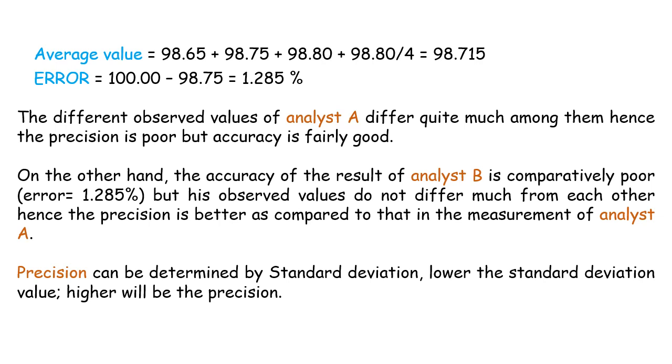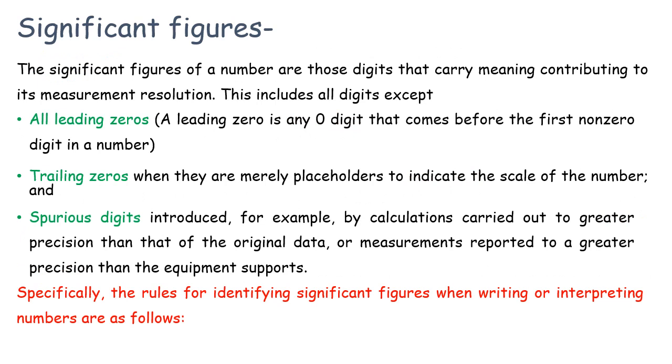On the other hand, the accuracy of the result of analyst B is comparatively poor. The error is 1.285%, but his observed values do not differ much from each other, hence the precision is better compared to that in the measurement of analyst A. Precision can be determined by standard deviation. The lower the standard deviation value, the higher the precision.